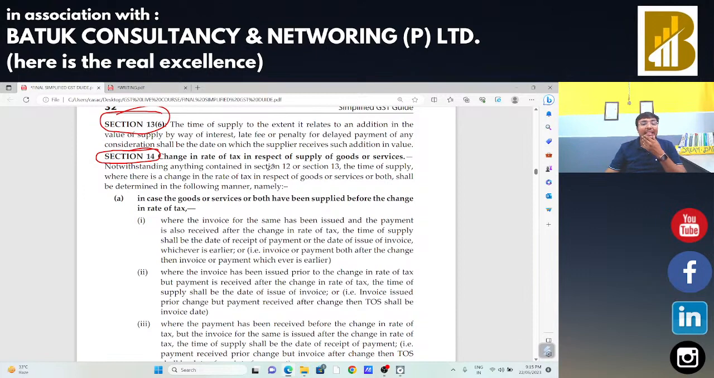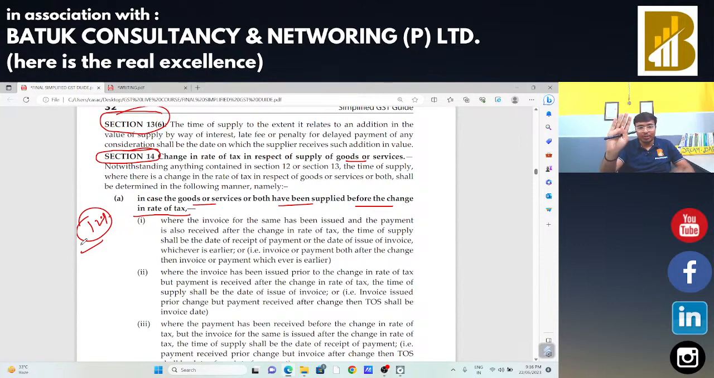Okay. So change in rate of tax in respect of supply of goods or services, in case the goods or services both have been supplied before the change in rate of tax. Suppose I have received one order for a specific product X. At the time of order, the rate of GST will be 12%. जैसे ही मैंने गुड्स उसको सप्लाई कर दिया, रेट चेंज हो गई, and after the supply the rate of tax is 18%. So there is a change of rate. In that case, what will be the time of supply? That is the question. And for providing the answer, we have section 14 of CGST Act.